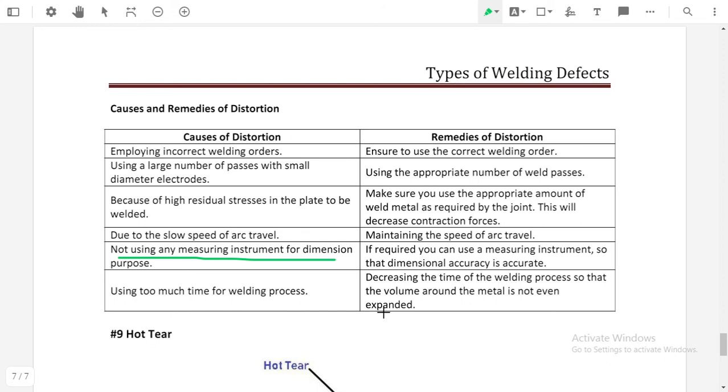As we discussed, as the heat time increases, it will increase the peak temperature of the thermal cycle, and as the peak temperature increases, more material will expand or get melted, and it will cause distortion. So a proper amount of heat should be supplied to avoid the distortion.